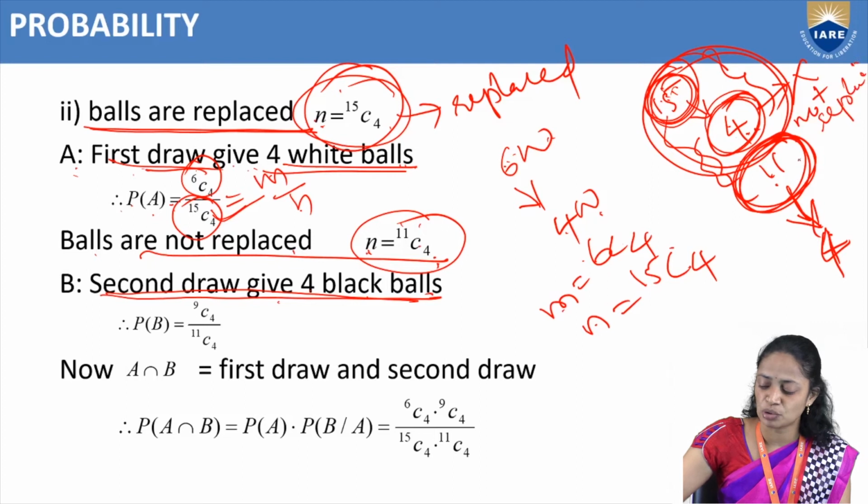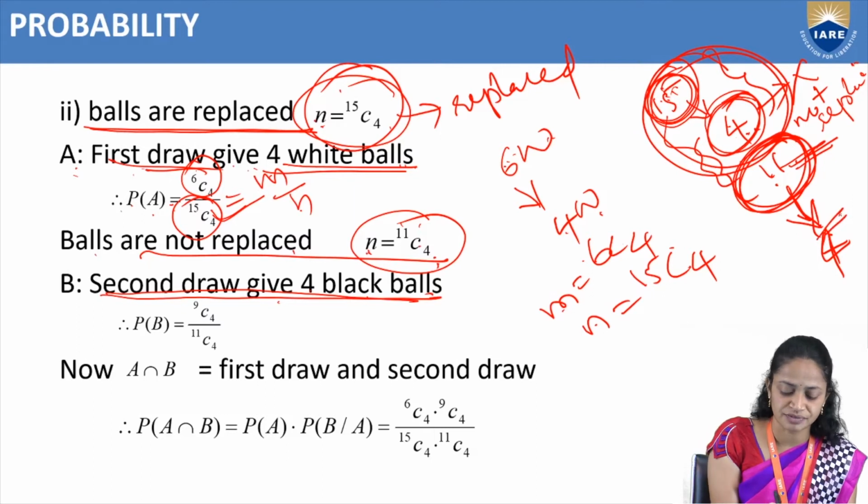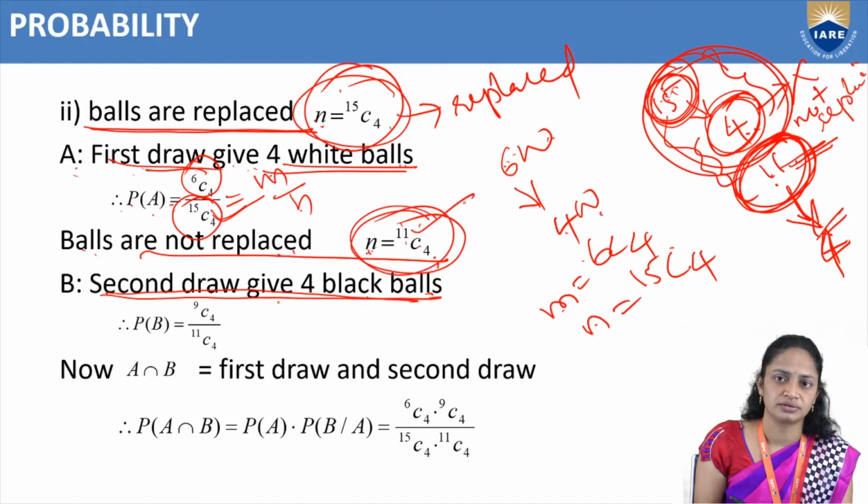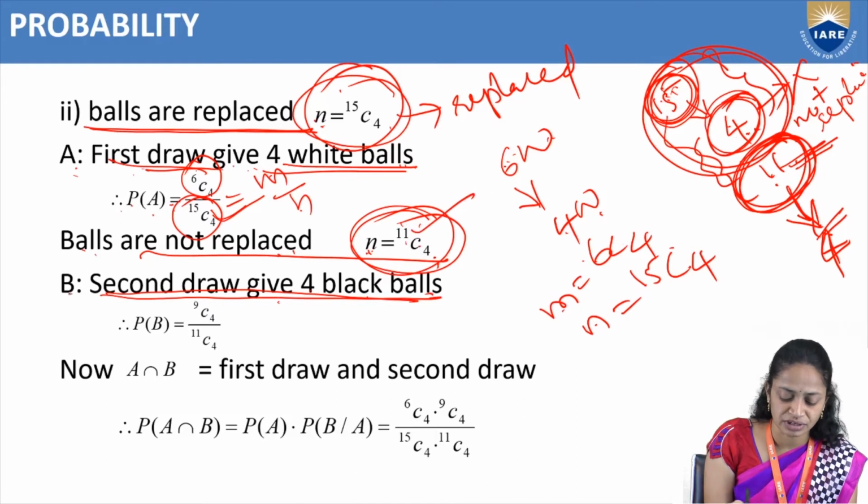So, that's why we have only 11 balls. From those 11 balls, we have to take 4 balls. So, that's why, if we are not replacing, n equal to 11C4. Here the total number of events is 11C4. Okay. And what is our question?